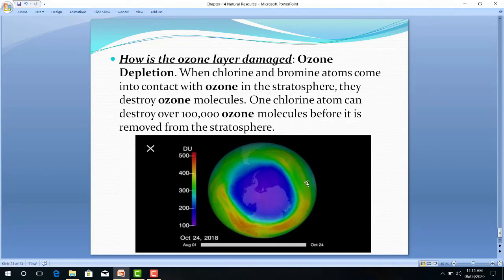So we are not going deep into the stratosphere, but stratosphere में क्या है, ओजोन का लेयर है, पूरा शील्ड की तरह वो कवर कर देता है स्ट्रेटोस्फीयर को. और वो क्या करता है, ओजोन क्या करता है, it absorbs this UV light, ultraviolet light, and protects us from this harmful UV light. Now इसके लिए कौन सी चीज़ें रिस्पॉन्सिबल हैं, so one thing is what, chlorine and bromine atoms come in contact with ozone in the stratosphere and destroy the ozone molecule.